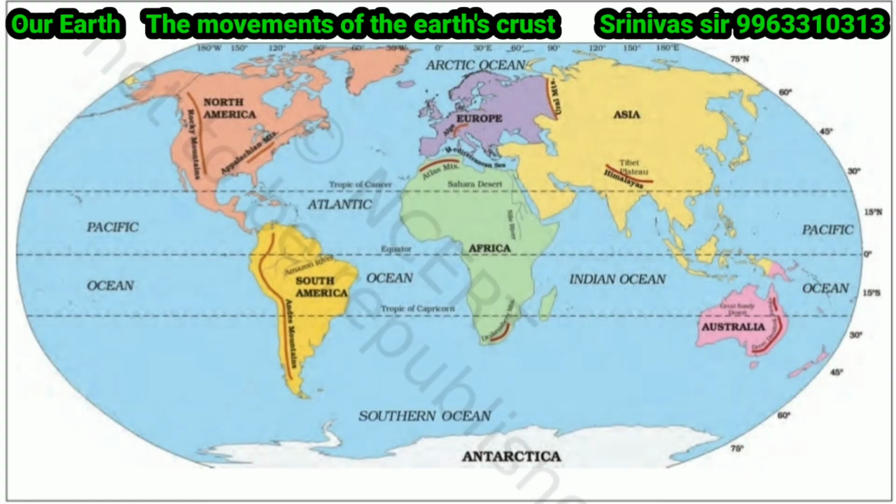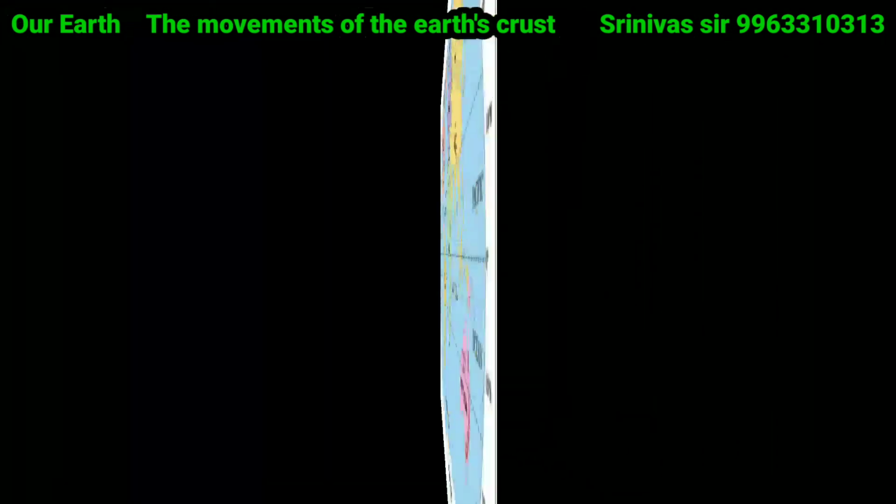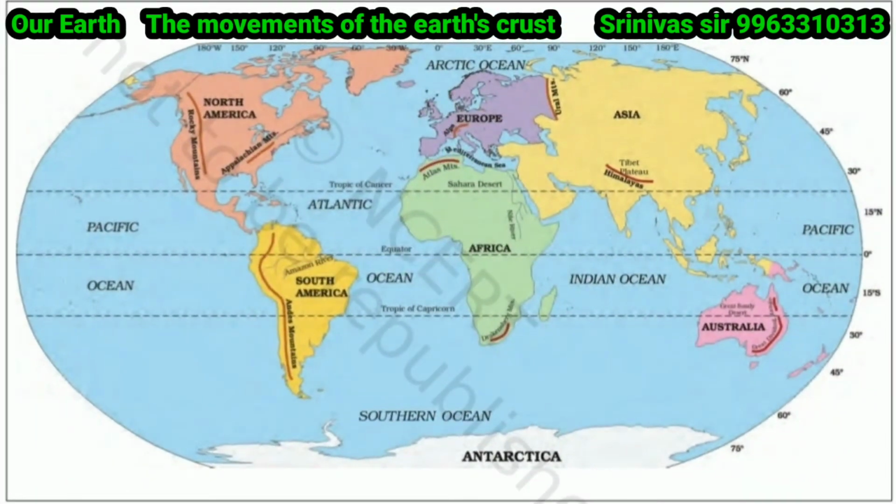See children, this is the world map you know very well. We use it in our school atlas, in our social studies textbook, and most of the scientists, geologists, map makers, everyone use this world map. And what do we see in this world map? Yes children, continents and oceans. A moment ago we discussed already, there are 7 continents and 5 oceans. This is the same map which we have been studying since our childhood. Isn't it children? Yes.